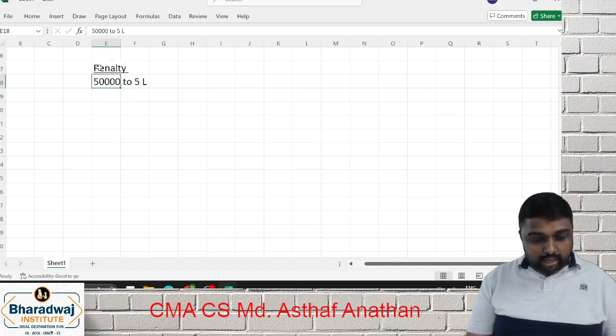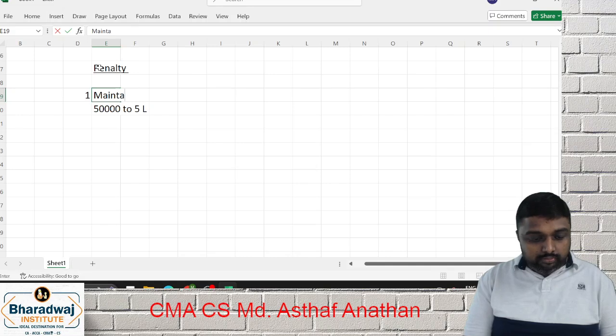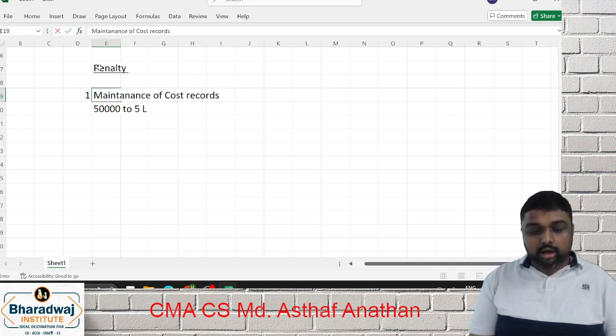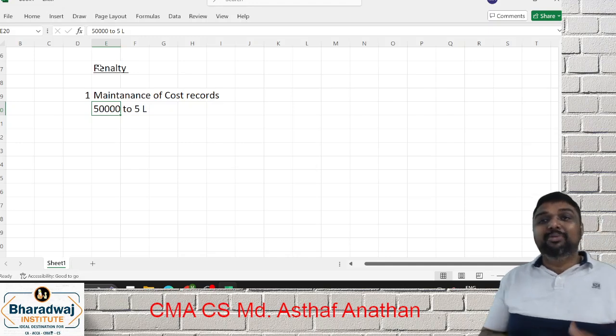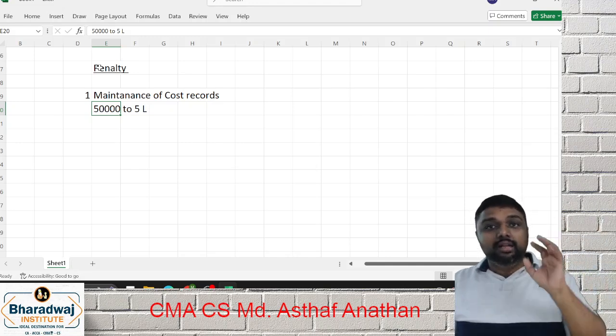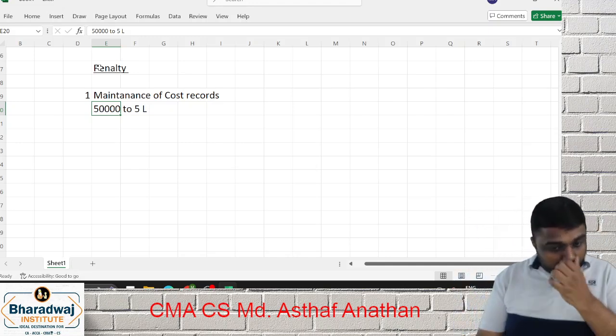So this penalty is for what? Maintenance of cost records. Maintenance of what? Cost records. Correct. Now we'll come to our main area. That is what? Section 148. Here comes the point called